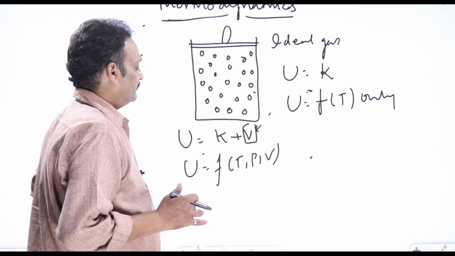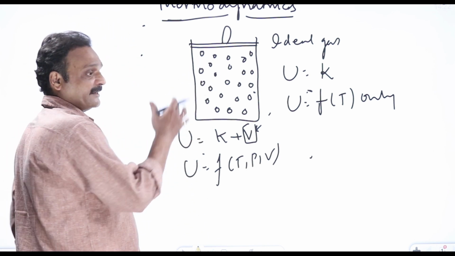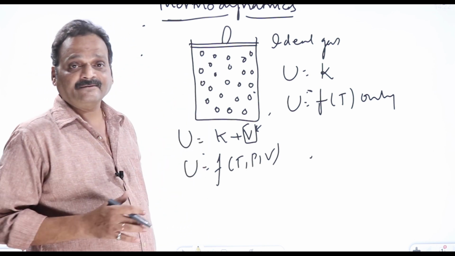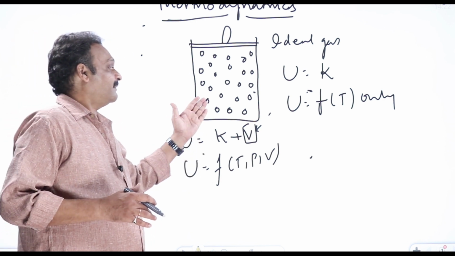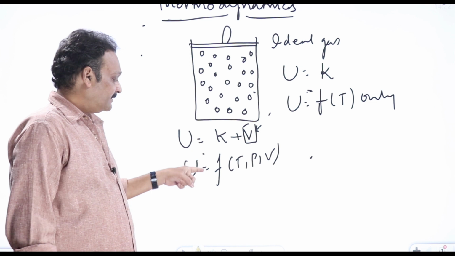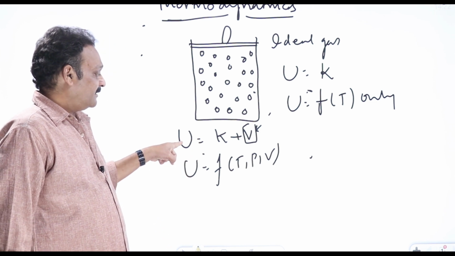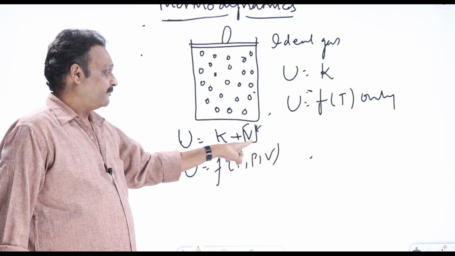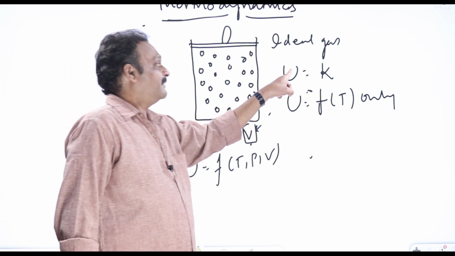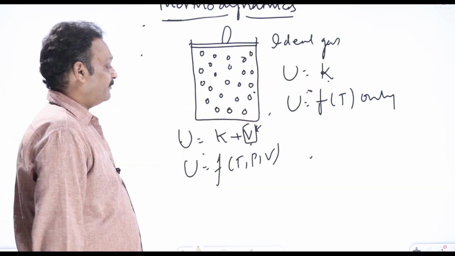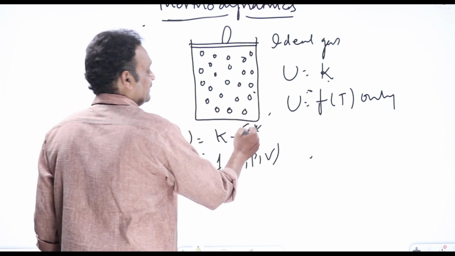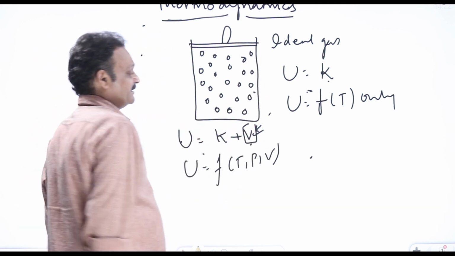Okay, now we have to see how to get one ideal gas practically. Ideal gases do not exist in nature, we have to create them. What do we do in order to make a real gas into an ideal gas? Look at these equations. Internal energy of a real gas is the sum of kinetic and potential energies, whereas internal energy is simply the kinetic energy of all molecules in an ideal gas. Means the difference between an ideal gas and a real gas is only in this potential energy.